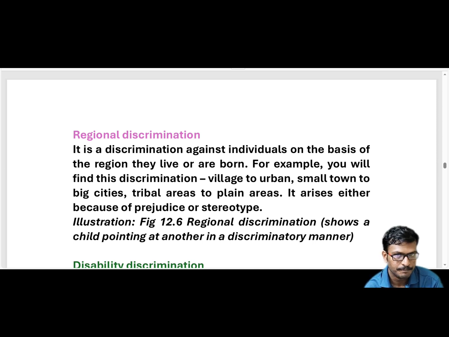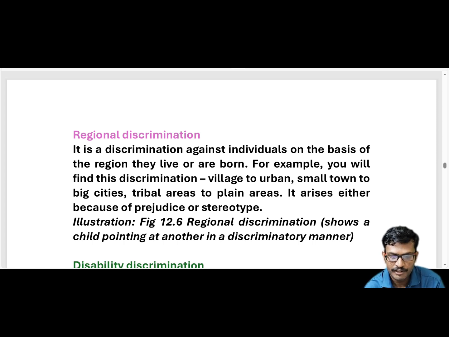Prejudice means previously having a negative opinion. Stereotype also. If anyone has stereotyped opinions, they can't see the person's abilities. The other person may have great skills and abilities, but we are not able to see them, because we already have a previous opinion. This is called prejudice and stereotype of opinion.